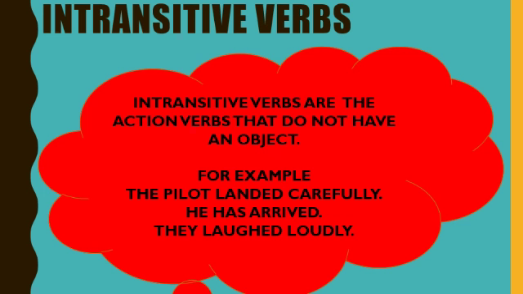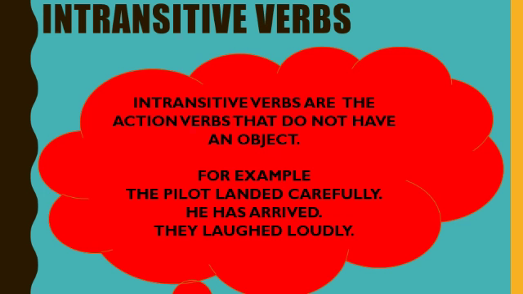Okay, students. So now we will learn the definition. Intransitive verbs are the action verbs that do not have an object. Object means a person or thing that receives the action. Here, carefully is an adverb, not a person or thing.